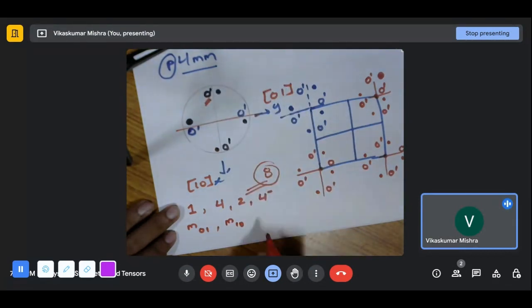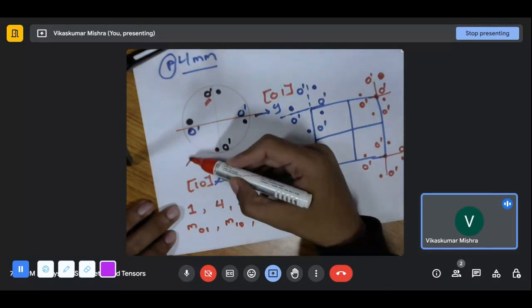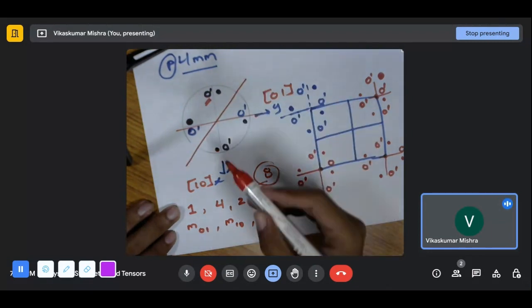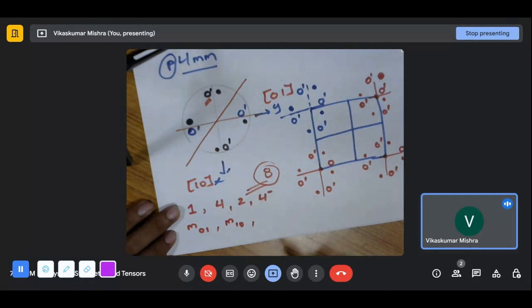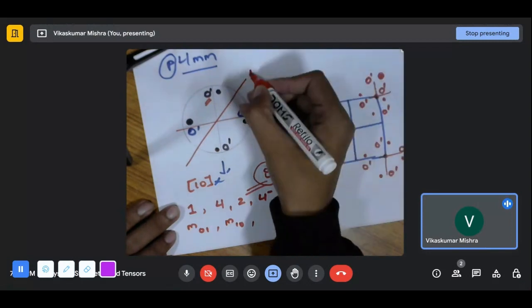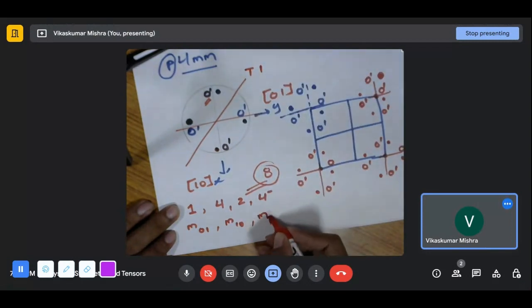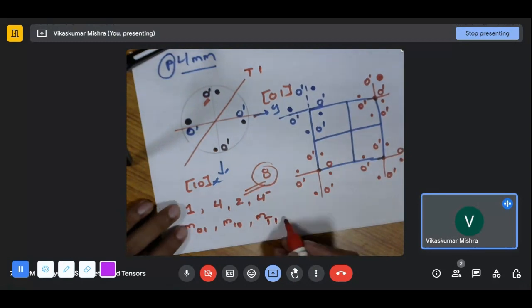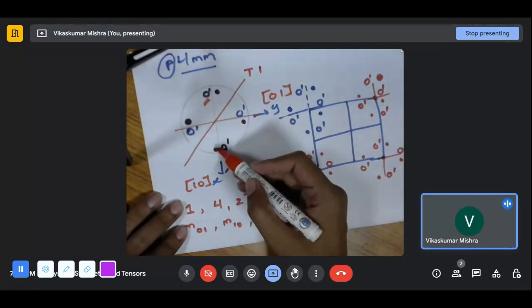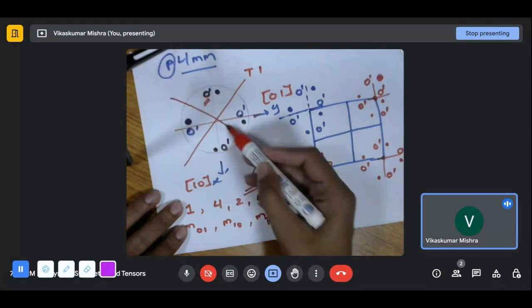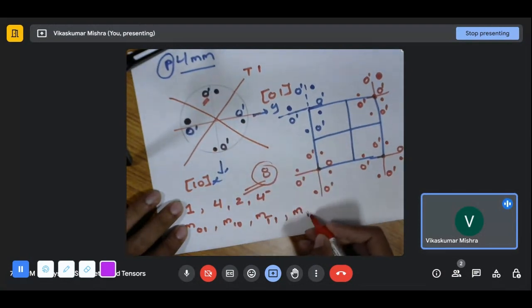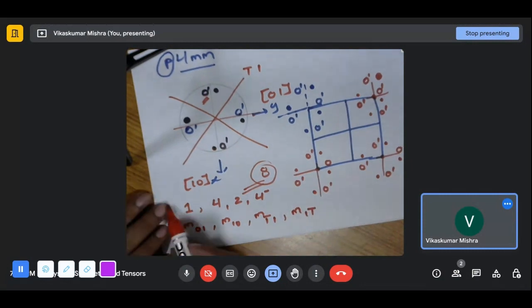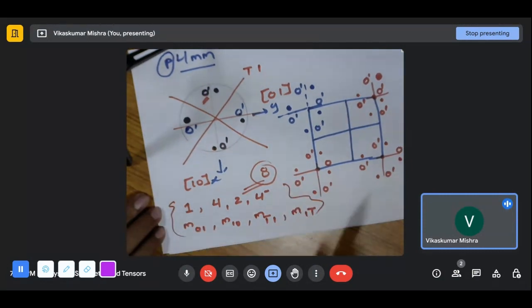So this point is also generated. We are writing all the symmetries. About this also, this is also a mirror. About this we can mirror it, and from here we'll generate this particular point. So this direction is nothing but the 1 bar 1. So mirror along the 1 bar 1. And for us to generate this particular point, we have to just take a mirror along this. So mirror, which is 1 1 bar. And this is what has been used while writing the symmetry operations in this plane group.